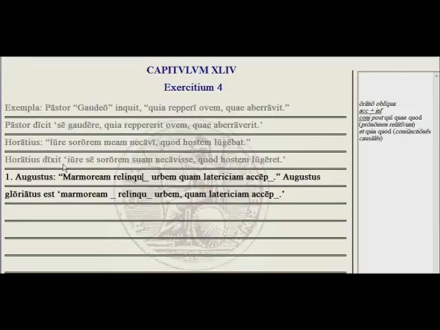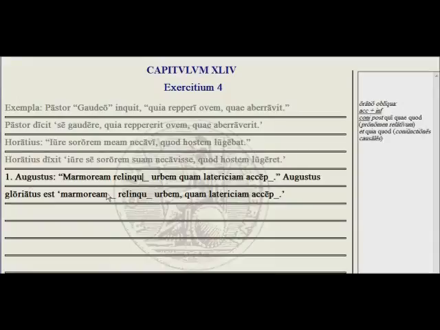Horatius said that he killed his sister, iure, rightly, because she was mourning the enemy. And here we have quod in the indirect speech, which leads to our imperfect subjunctive, lugeret, because she was mourning the enemy. Okay, let's try one of these.